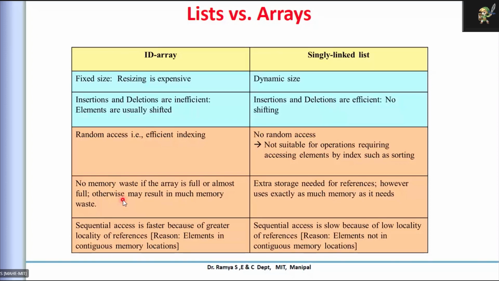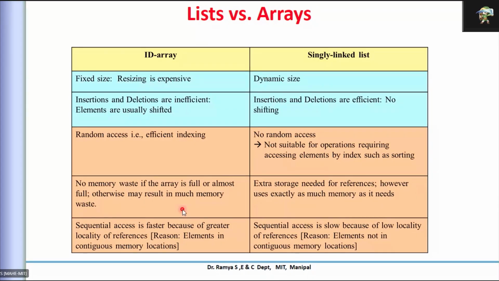You are not keeping an overhead of pointer or reference values, because in a linked list I require extra information to store the references. In a singly linked list I have one reference, and for a doubly linked list I require two placeholders to hold those references. That overhead is not there in an array.